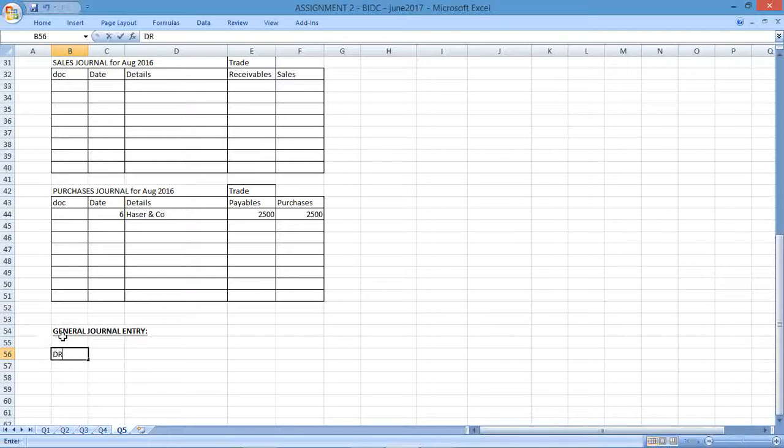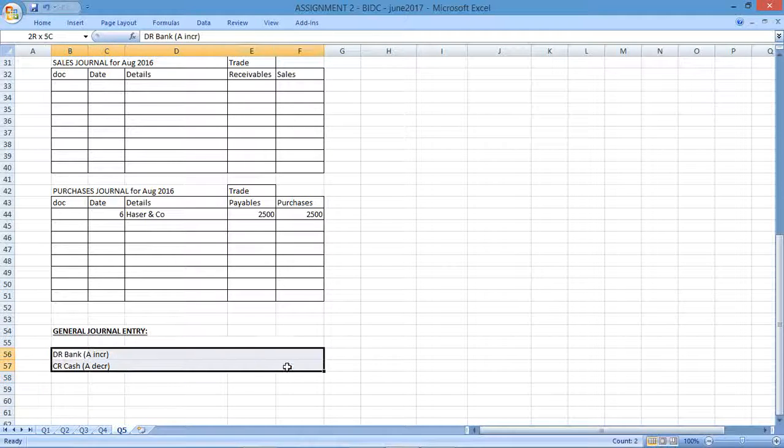The general journal would be debiting the bank. Just to show rules, asset increase, you should be familiar with your accounting elements. I've always discussed accounting elements and the importance of using the elements when interpreting transactions. If you still don't know how to do that, there is a video on YouTube that describes how to apply your knowledge of the rules to different transactions.